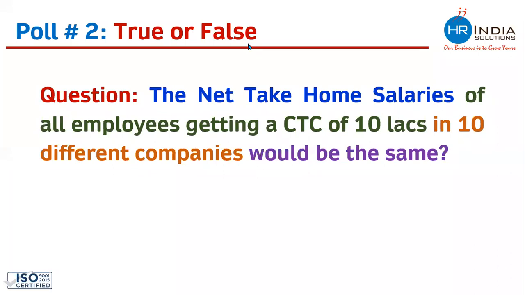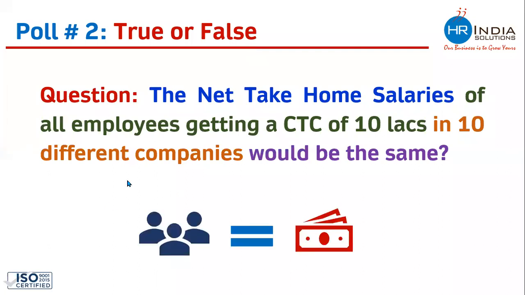The poll is live, everyone. The net take-home salaries of all employees working in 10 different companies but getting the same CTC, would their take-home be the same? We will follow the same rule.